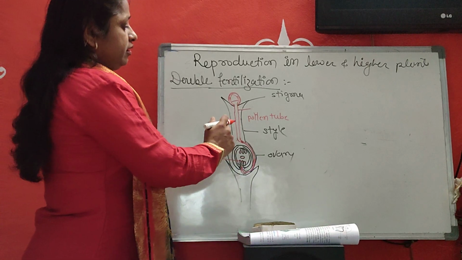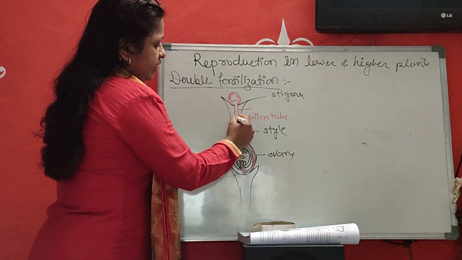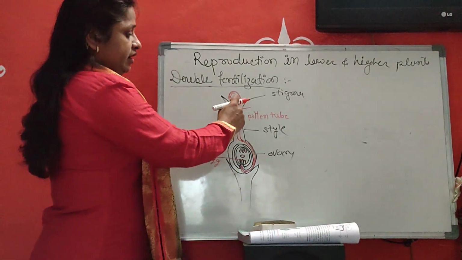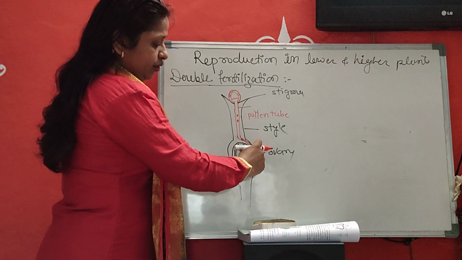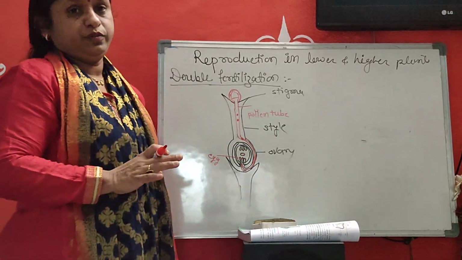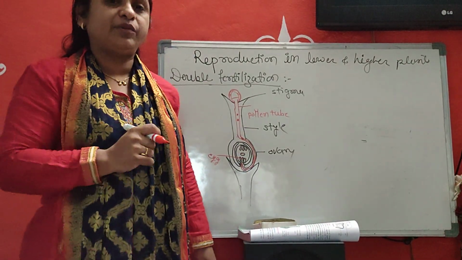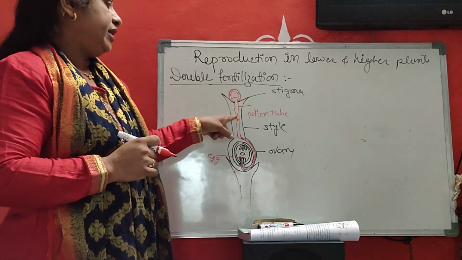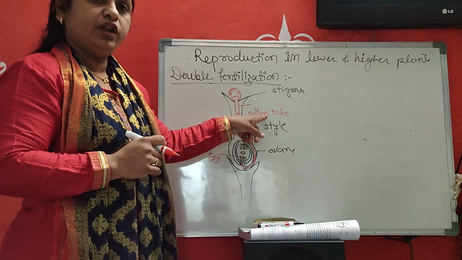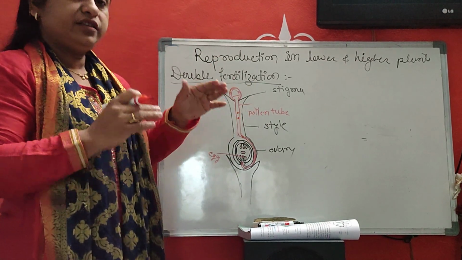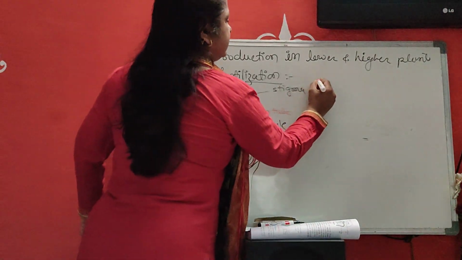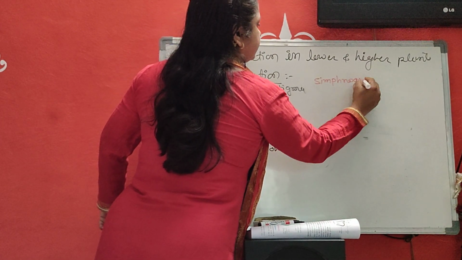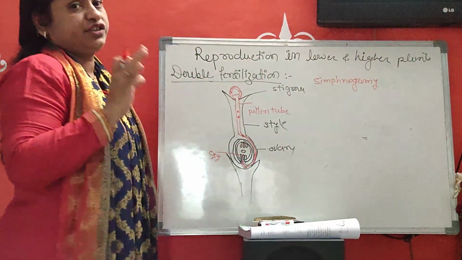Here, two non-motile male gametes are carried up to the ovule through the pollen tube. Who carries the two non-motile male gametes? The two non-motile male gametes are carried by a pollen tube, so this process is called symphonogamy. It is called symphonogamy.